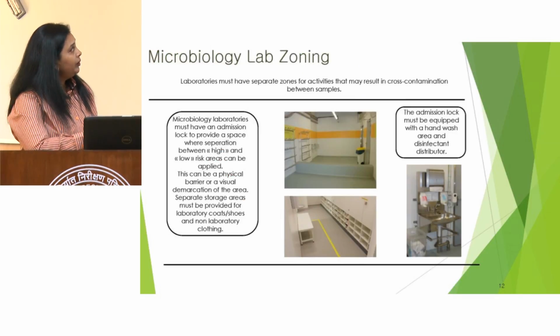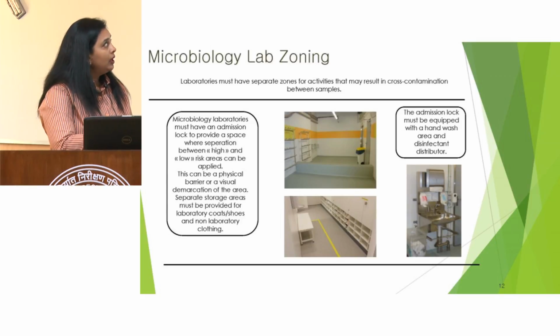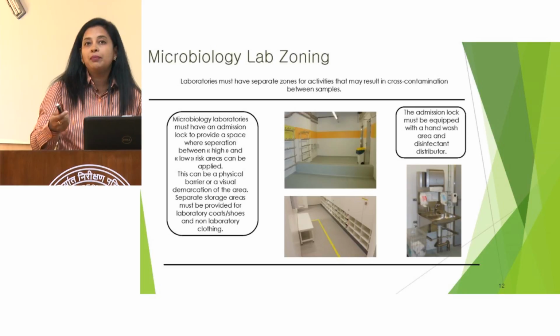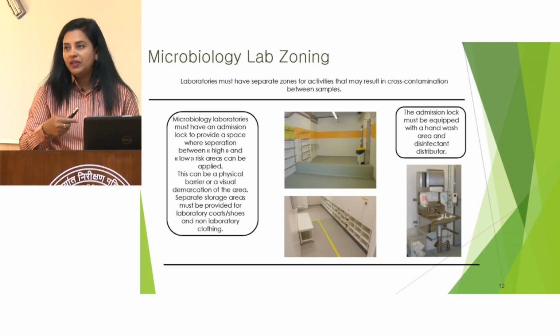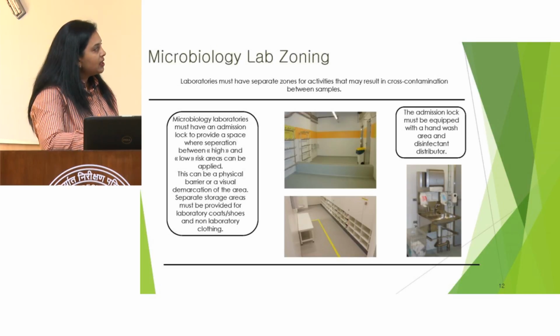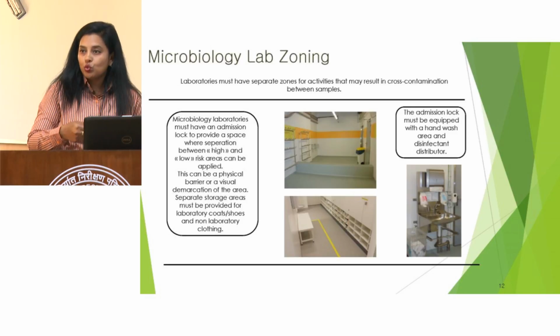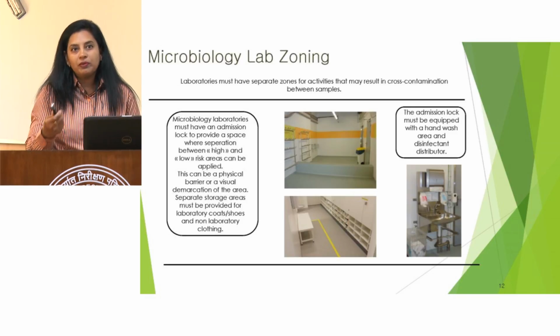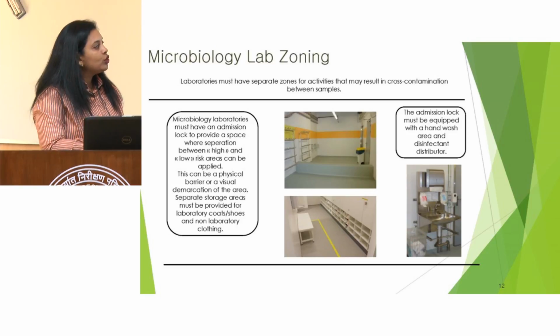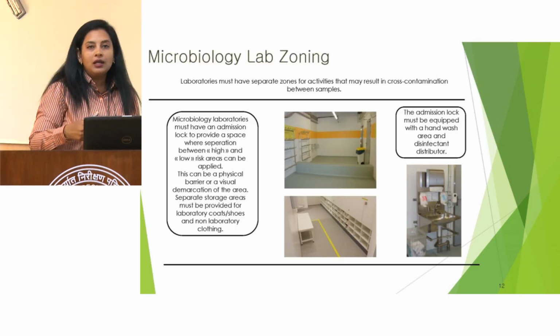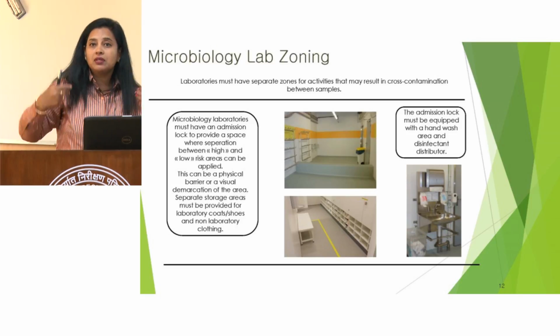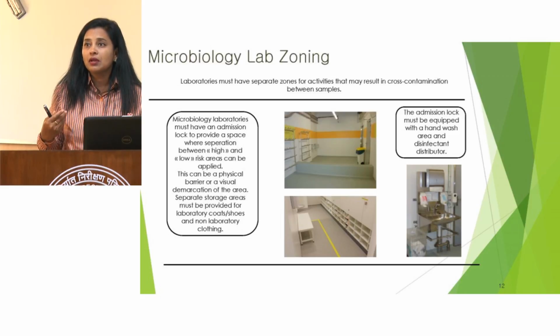And in the microbiology laboratory, we should have separate zones for activities that may result in cross contamination, as I mentioned in my previous slide. So this is an example of a shoe change area. There should be an admission lock, and there should be a space for keeping the shoes when we change them before entering the laboratory, and a space for keeping our aprons when we change the aprons.